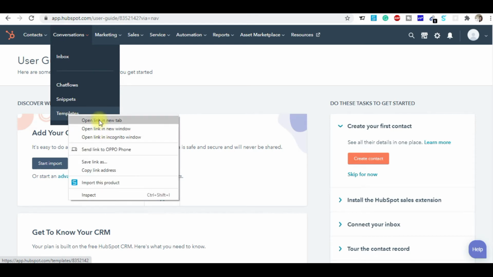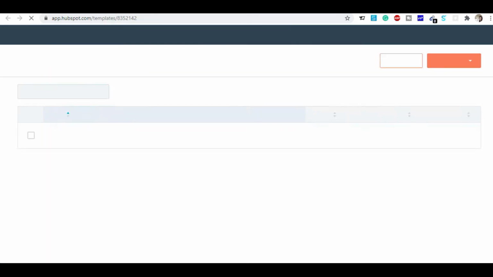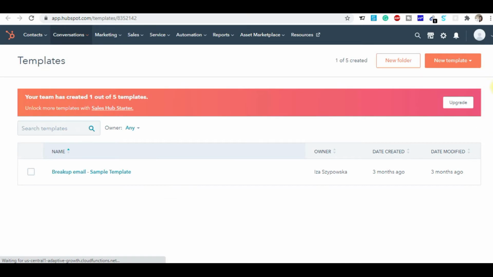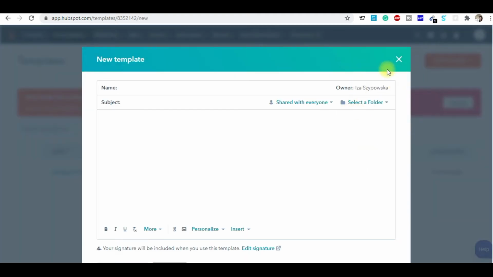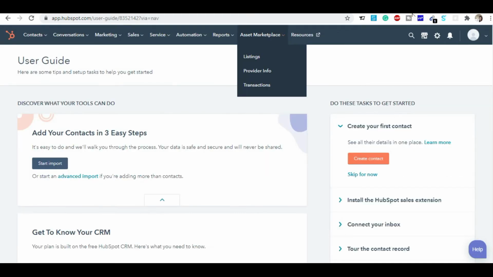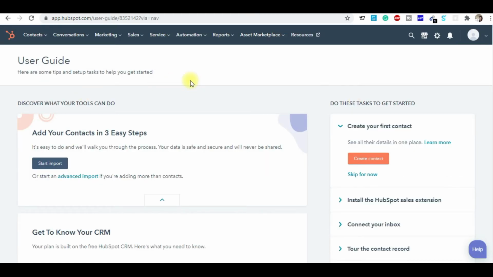So let's check out what templates they are offering. You can see here, guys, these are the templates you can get. You can search any template, a new template from here, or you can design the template. It's a simple dashboard, and there are more templates in this which you get to know when you log in.